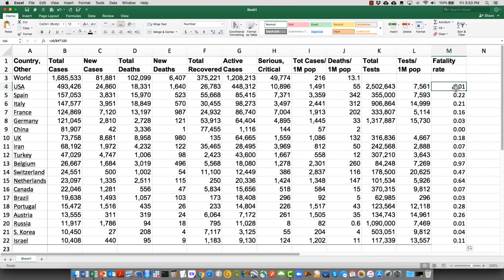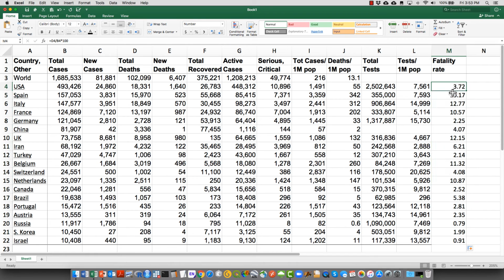So we see that the fatality rate in the US, so number of deaths, oh sorry, I calculated wrong. Here I have to divide the number of deaths, which is here, by the number of cases, which is here, and then multiply it by 100. Yeah, so now it's correct. Now it makes more sense.